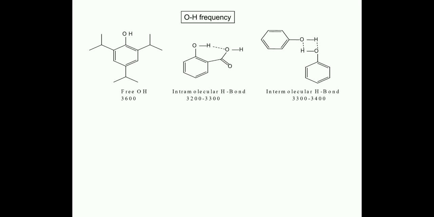But in the case of intramolecular, there is hydrogen bonding between oxygen and hydrogen, so the bond becomes a little bit weak, and if the bond becomes weak then its frequency decreases. This decreases further in the intermolecular case. So in intermolecular hydrogen bonding, the OH frequency is lesser than intramolecular.